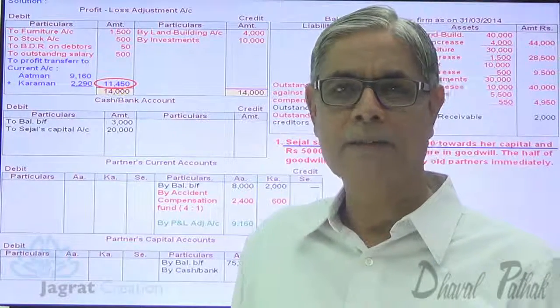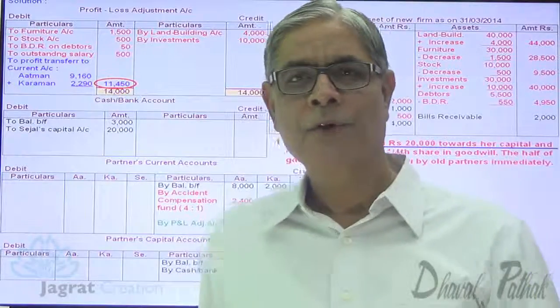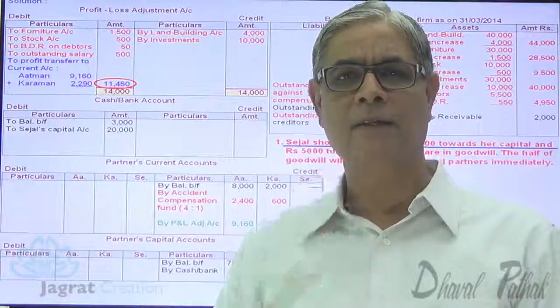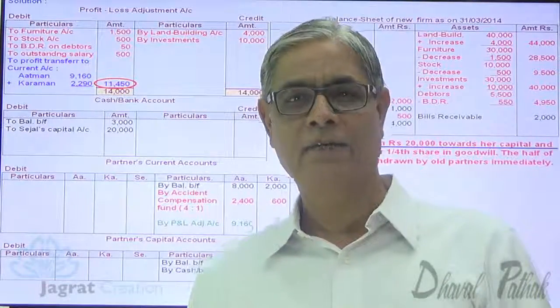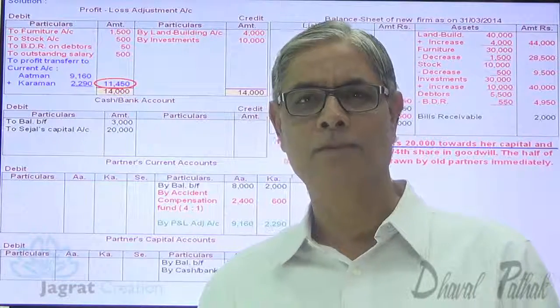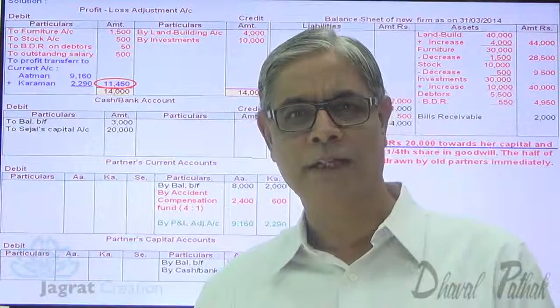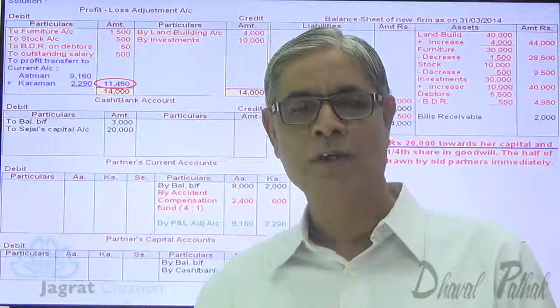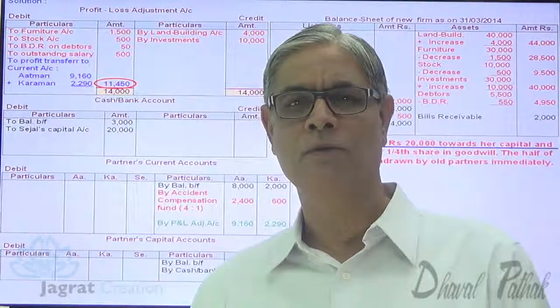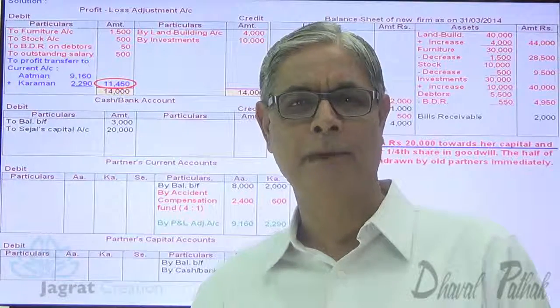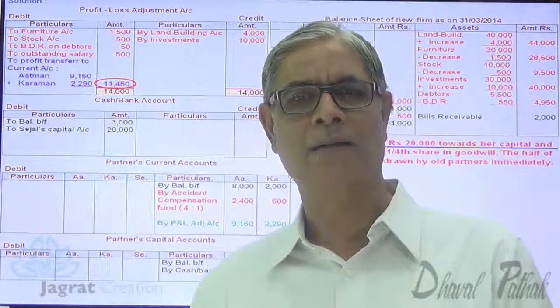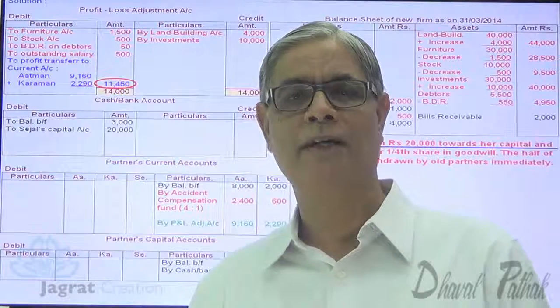ratio of sacrifice. Now here, you are not given any specific details for sacrifice made by Atman and Karman in favor of Sejal. You are also not given the new profit sharing ratio. So, it is always understood that the sacrifice has been made by the existing partners in the old profit sharing ratio.